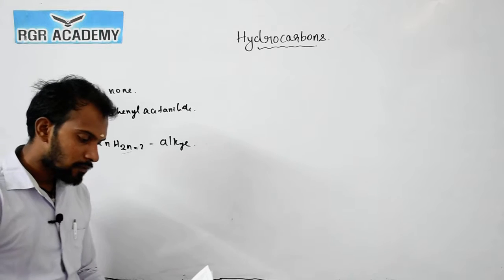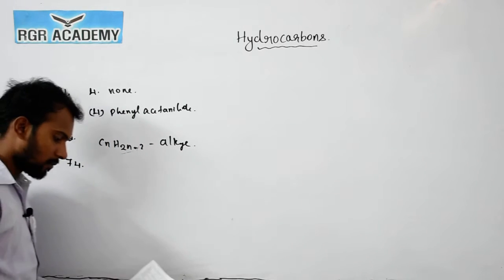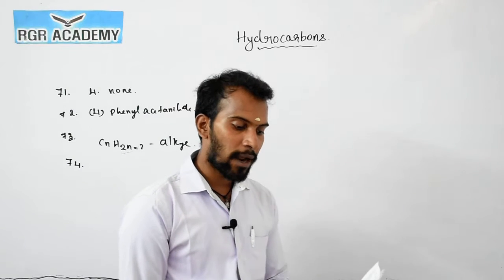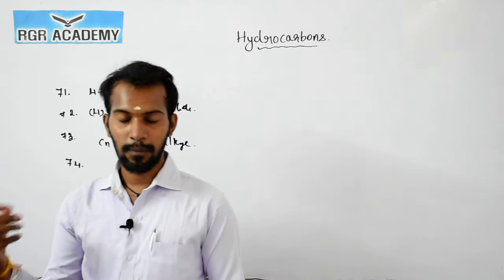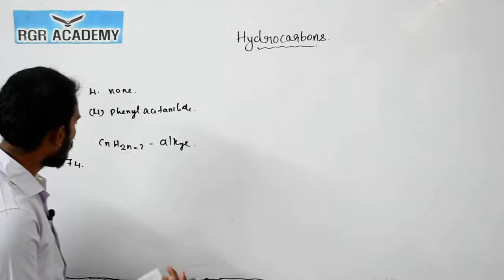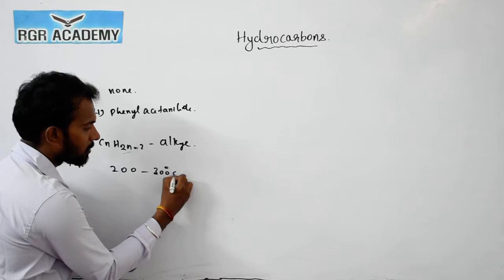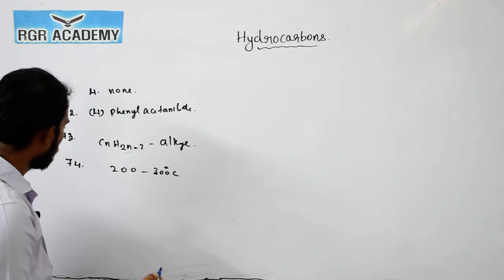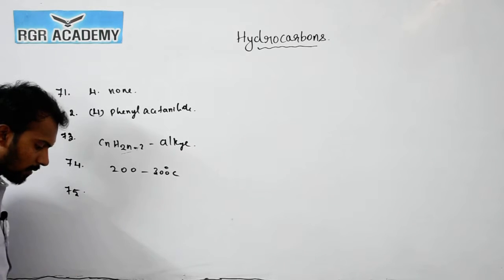Now question number 74. Which of the following fractions of petroleum refining contains kerosene, the boiling point of which ranges to? The boiling point range is 200 to 300 degrees Celsius, which we already saw in that class. Okay, here is question number 75.